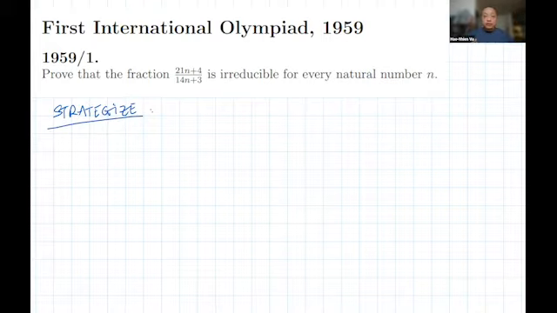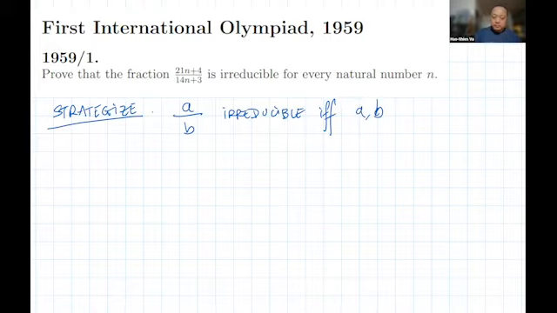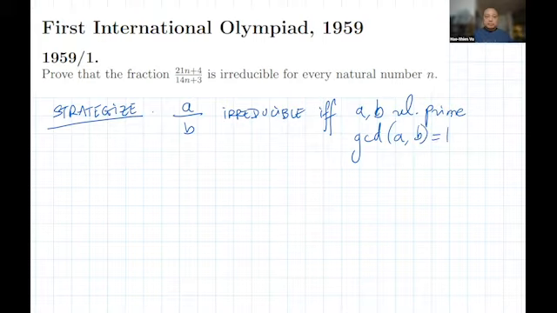We are given a fraction, and we need to prove that it's irreducible. A fraction a over b is irreducible if and only if a and b are relatively prime, or coprime, meaning the GCD of a and b is equal to 1. So they're asking us to prove that the numerator 21n plus 4 and the denominator 14n plus 3 have GCD of 1. What do we know about GCD?